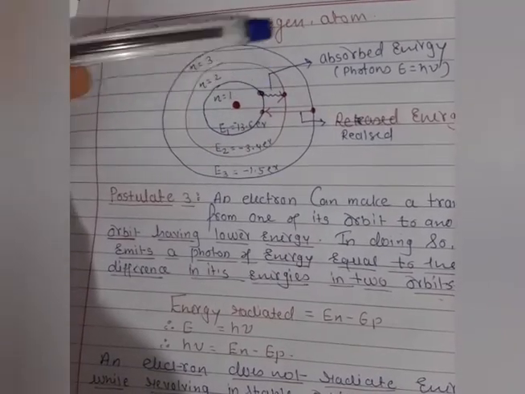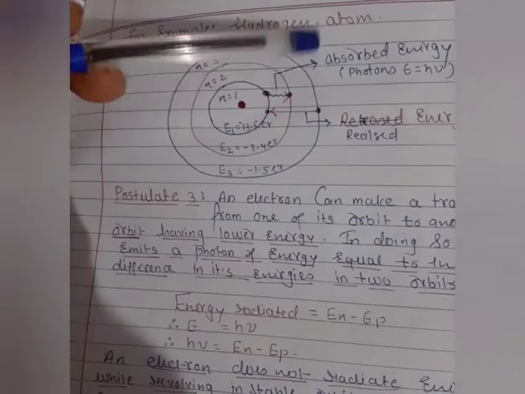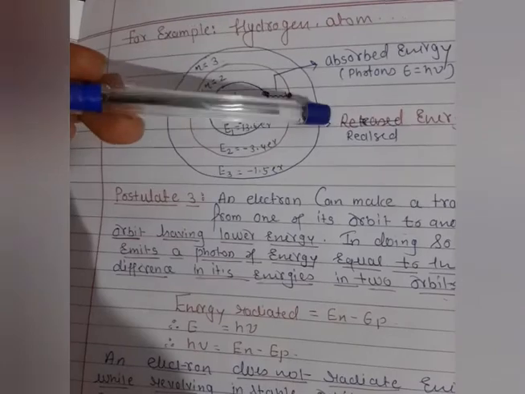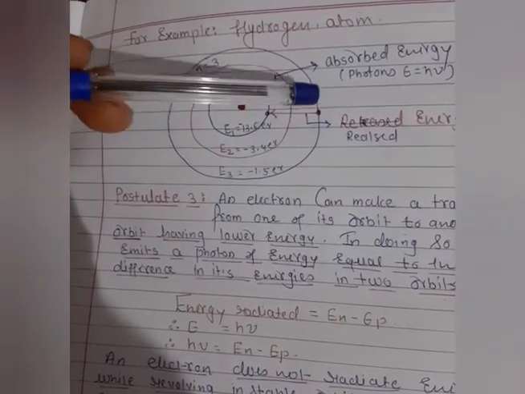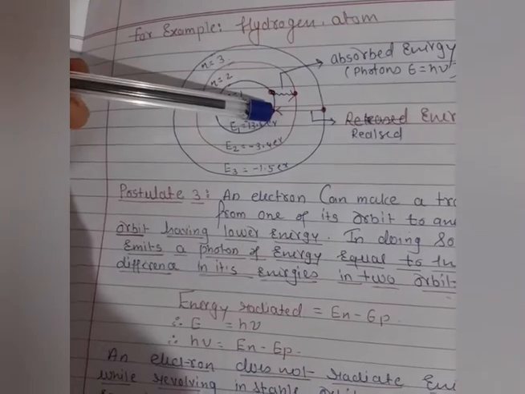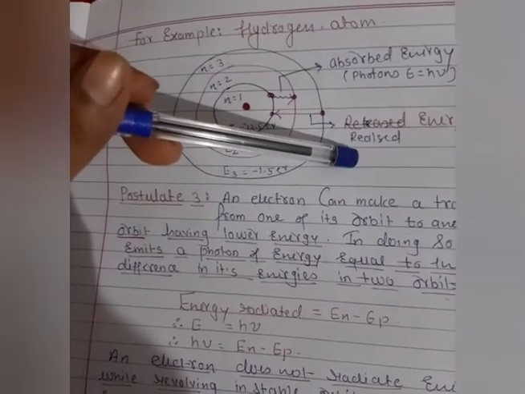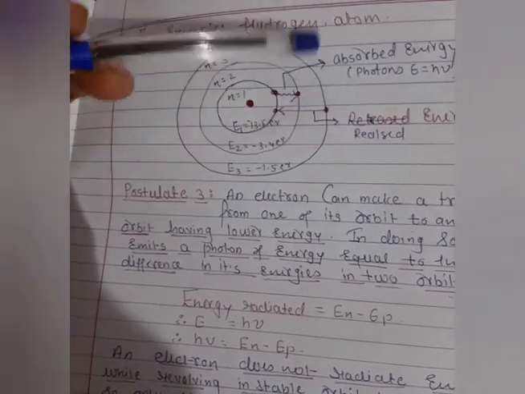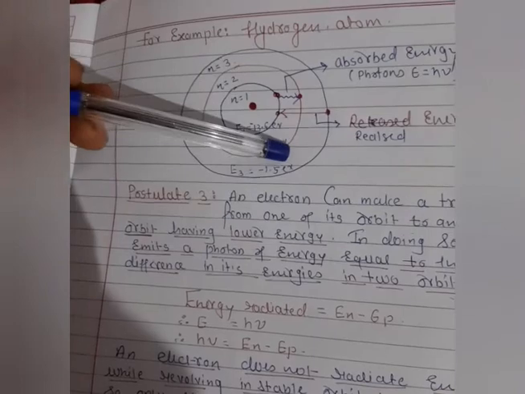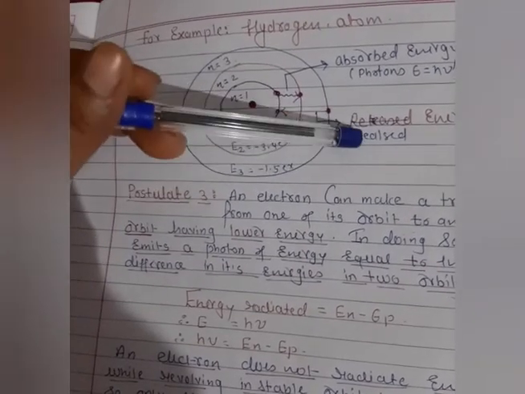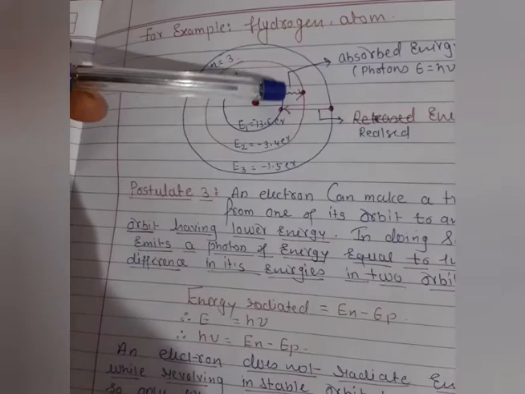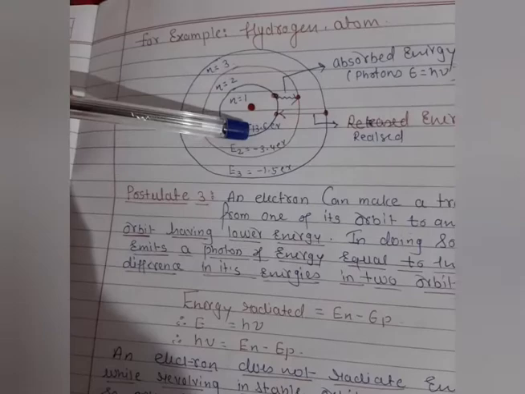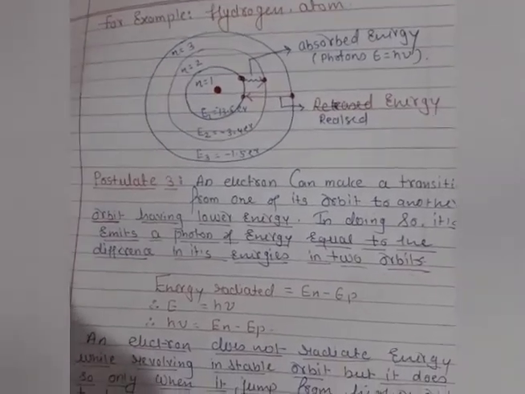When the electrons get energy, when they jump from lower to higher, they absorb energy, and this energy is photons, that is the radiation. And when it releases the energy, it jumps from a higher orbit to a lower orbit, and this also releases a photon. So here you can see higher energy to lower energy is released, lower to higher is absorbed, because the energy level is increased here. It releases when the energy level is decreased. When it is jumped from here to here, the energy level increased. When it is jumped from here to here, the energy level decreased. Hope you understand this. So this is about the second postulate.